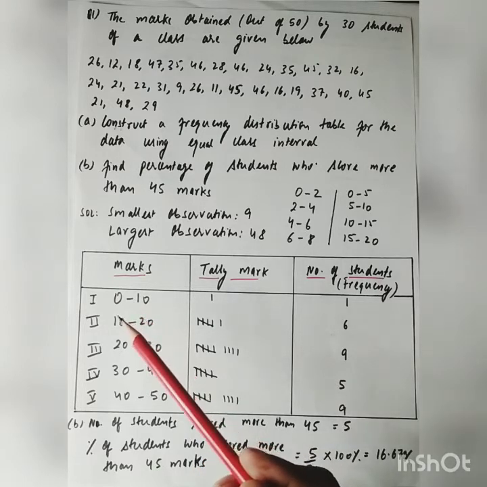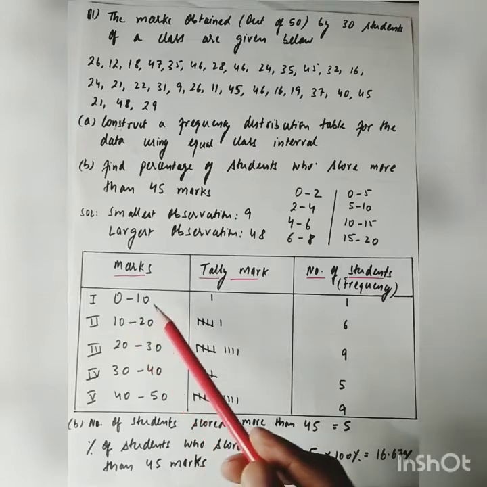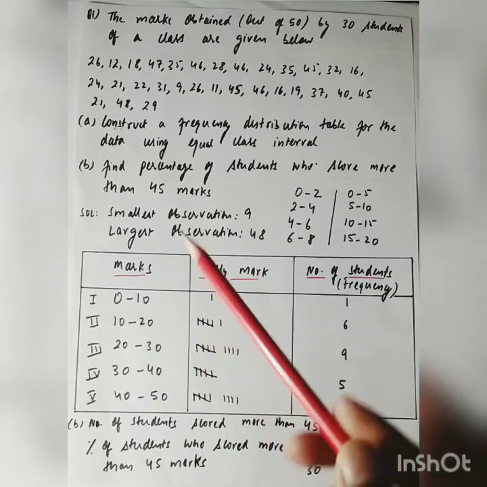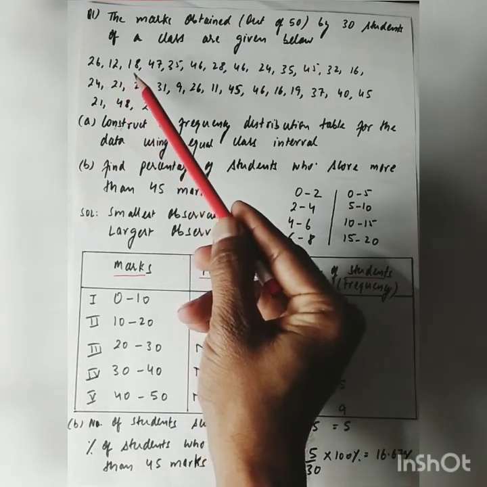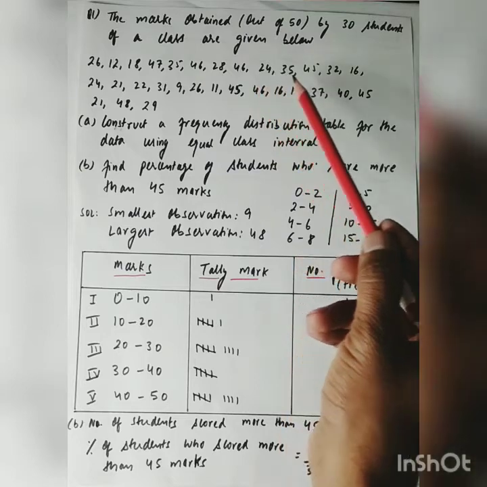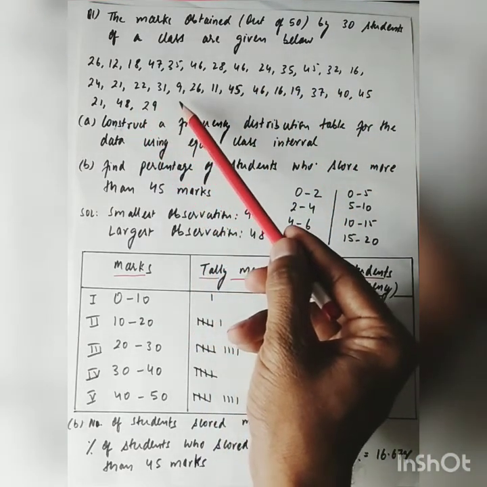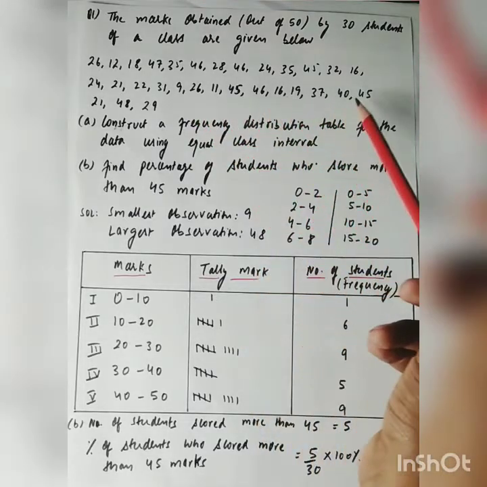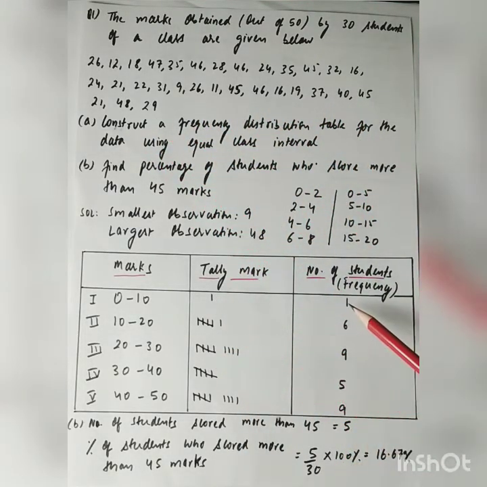Now for the first class, let me check. Here in the first class, we will be taking only observations from 0 to 9. Now if I look in the data, for values 0 to 9, there is only one value. So I will put one tally mark here and write 1 in front of it.